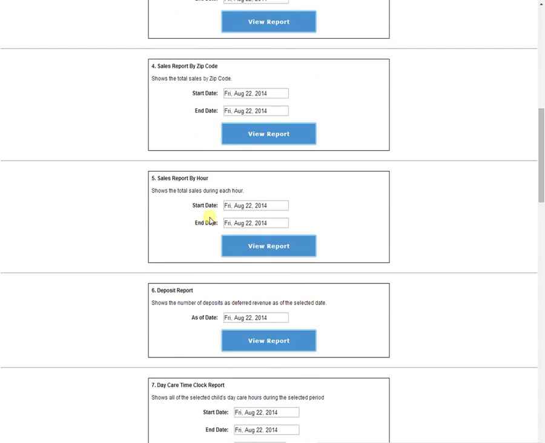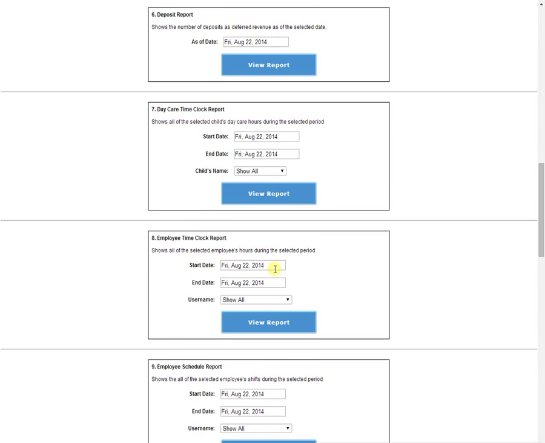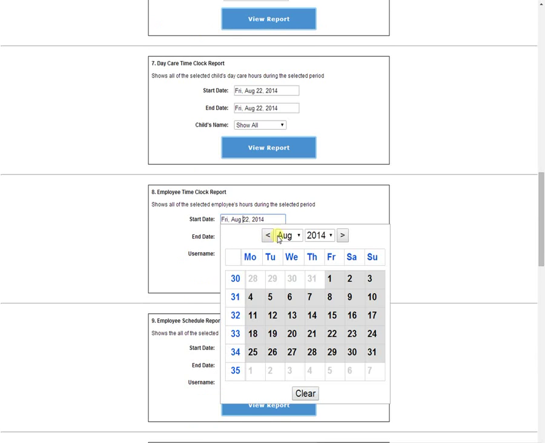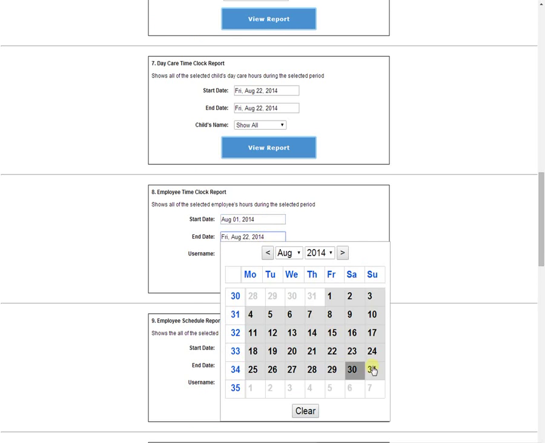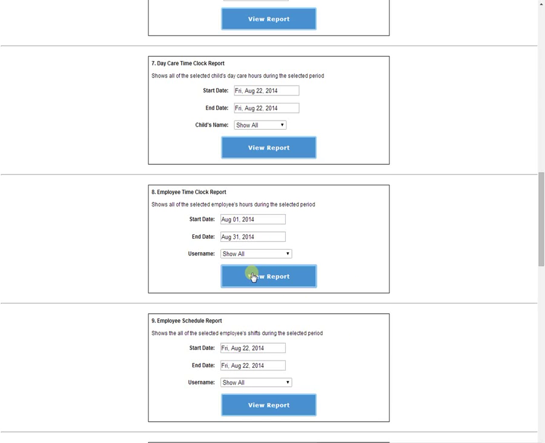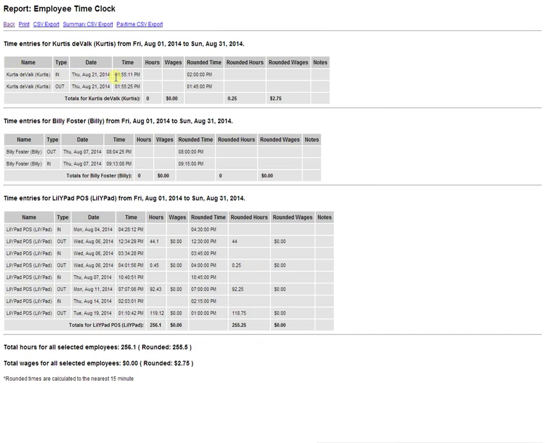Now we'll view the other employee report, which is the employee time clock report. Has the same fields. You just select a date and choose to show all, or an individual employee. You can see all the specific punch in and punch out times. Now you can choose to either print this or export it as a CSV file.